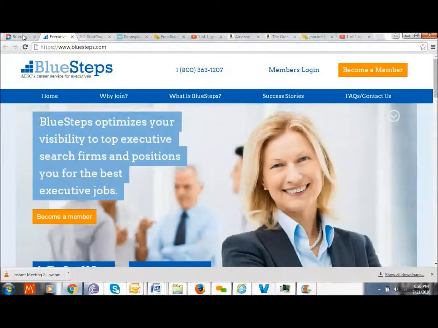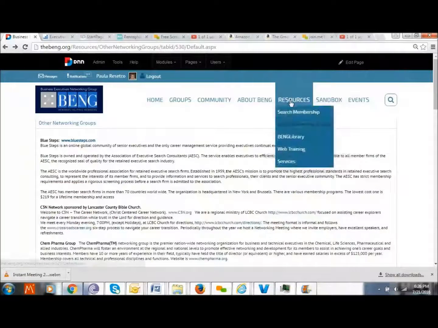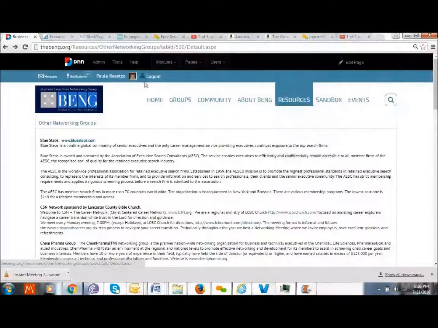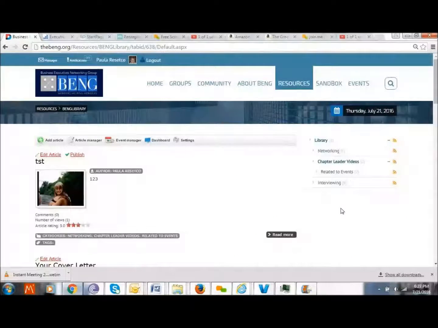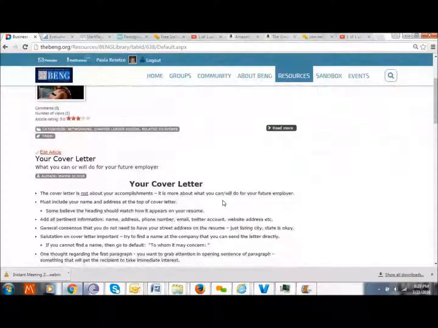Feel free to utilize that information. If you have information yourself and you'd like to get it added to the other networking groups, email Peter, or no, don't email Peter. Send a message through the site to Peter Frost, and he will get the information onto the site. We have a BENG library. This is where some of the other networking information is located.